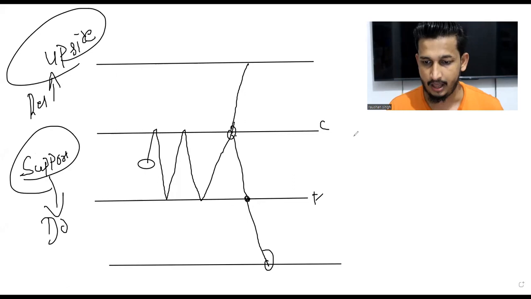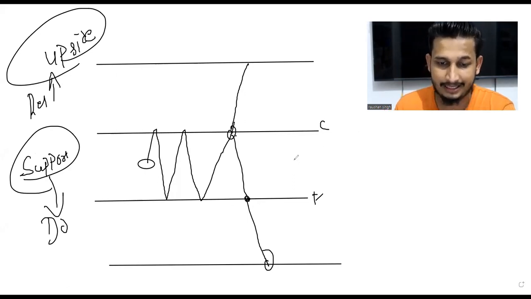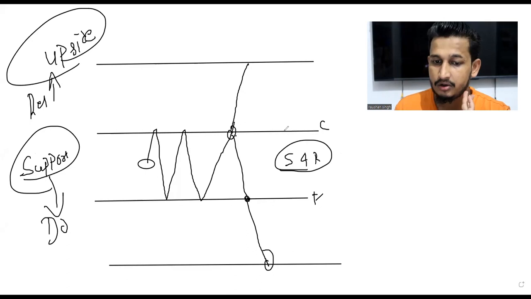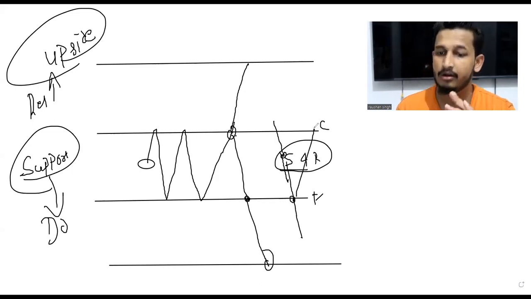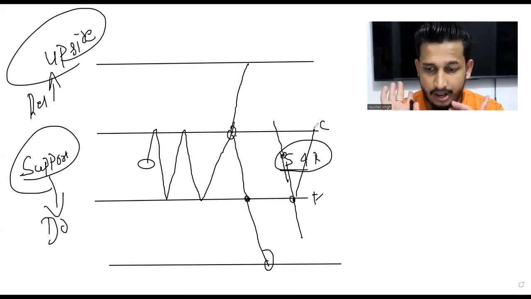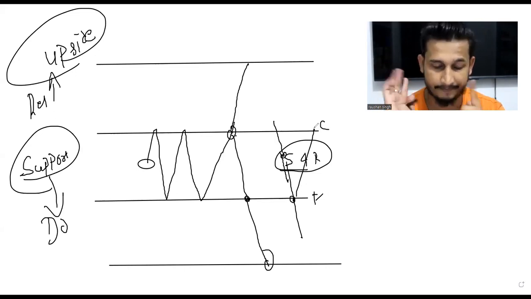Okay. Now, what does it mean if I consider it? Basically the work of support and resistance is nothing but to stop the things from going either downside or upside. Both of them work in the same way, right? Their work is to stop things going towards upside or towards downside.